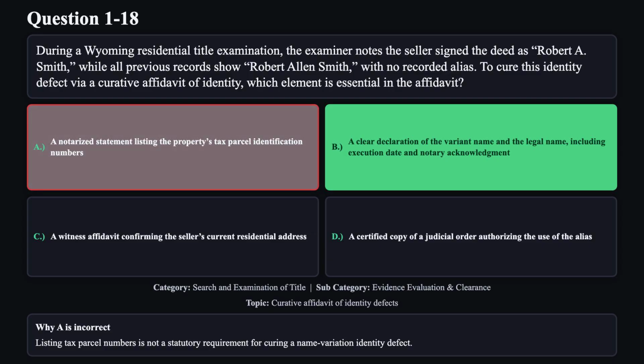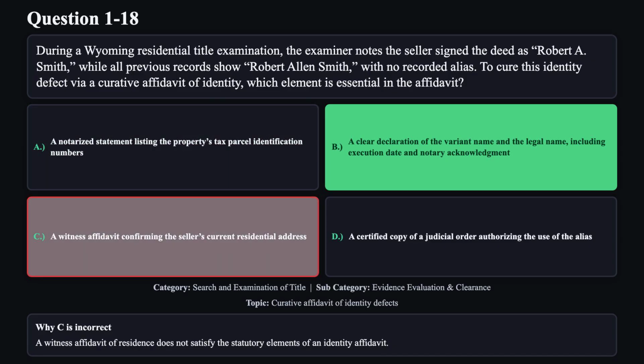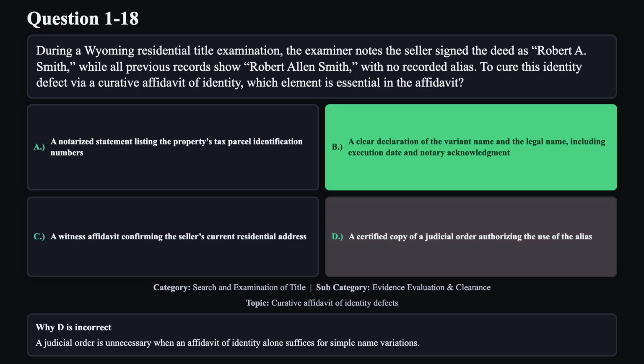Listing tax parcel numbers is not a statutory requirement for curing a name variation identity defect. Reason C is not correct. A witness affidavit of residence does not satisfy the statutory elements of an identity affidavit. Reason D is not correct. A judicial order is unnecessary when an affidavit of identity alone suffices for simple name variations.